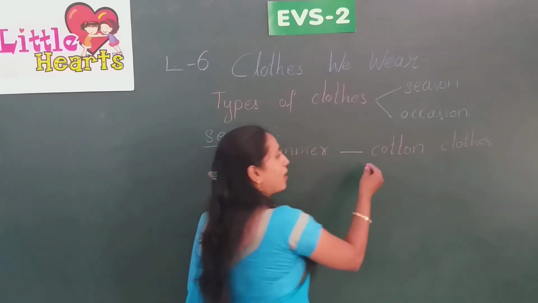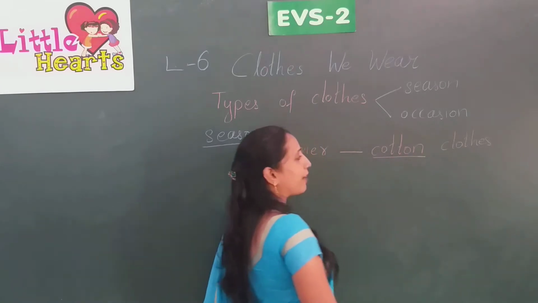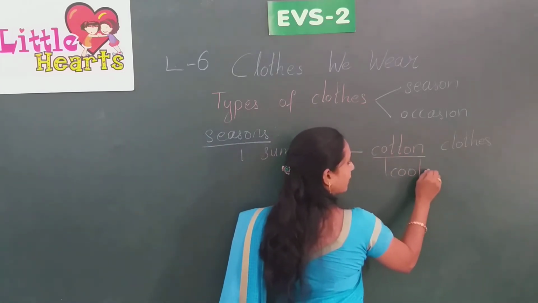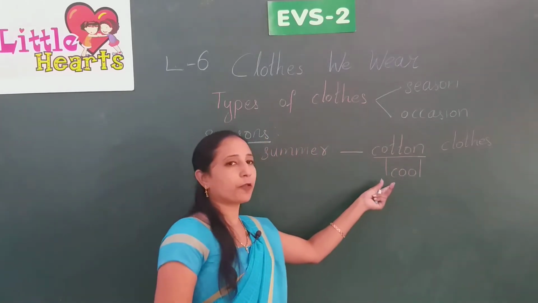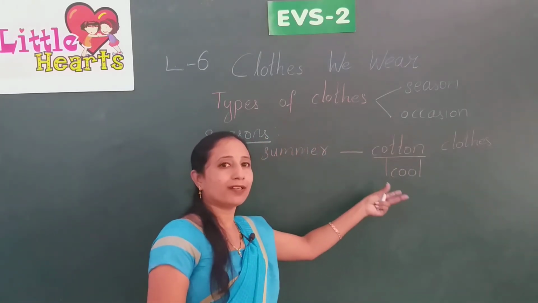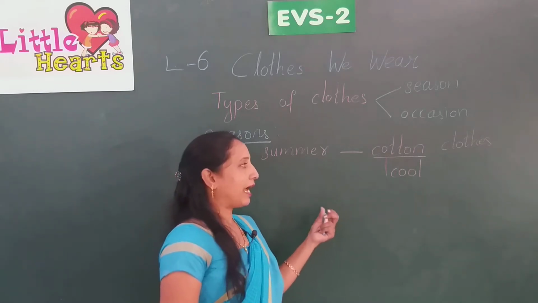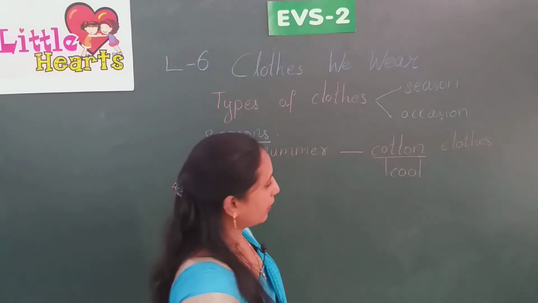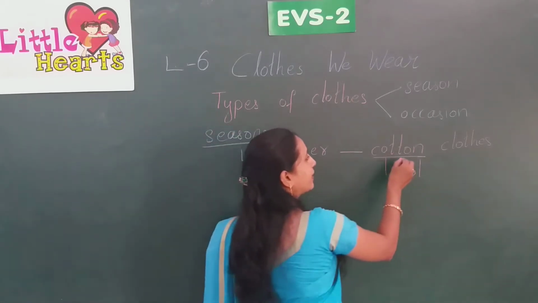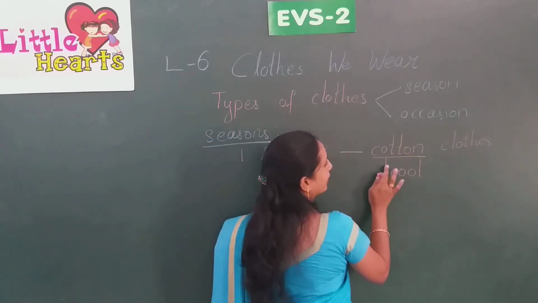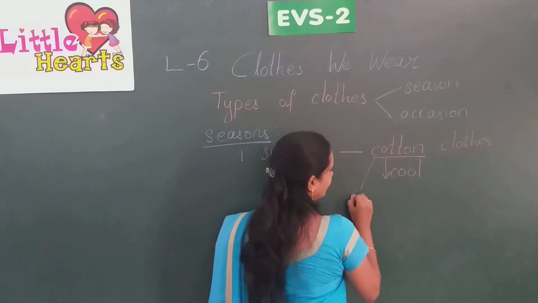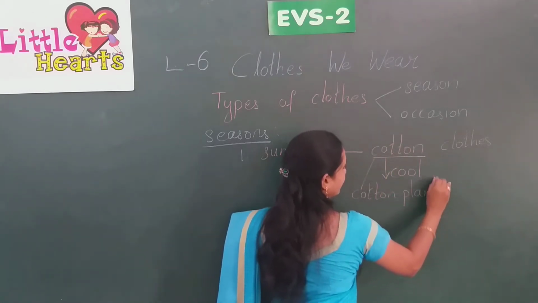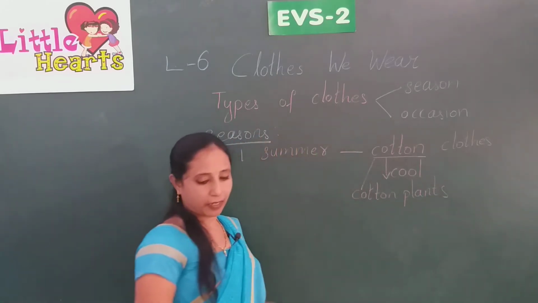Cotton clothes keep our body cool. They absorb the heat from the body and send it out through the cotton clothes. And from where do we get this cotton? We get cotton from cotton plants.